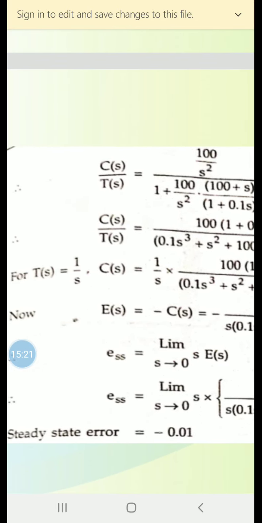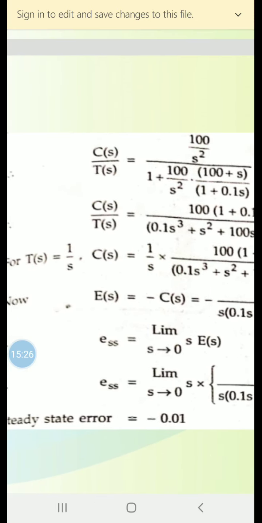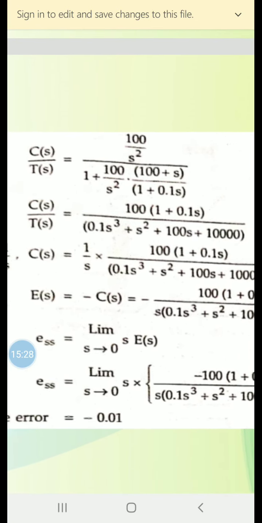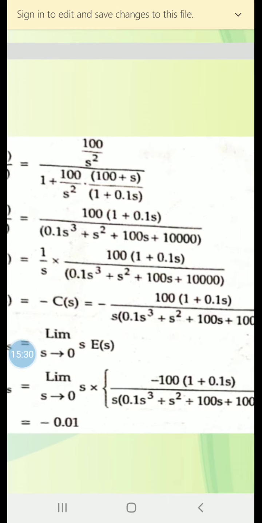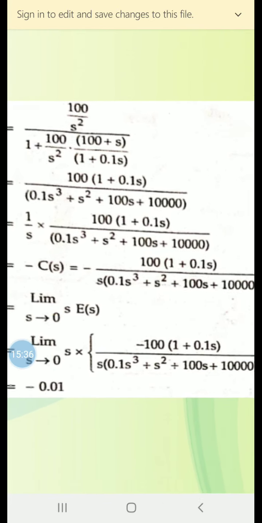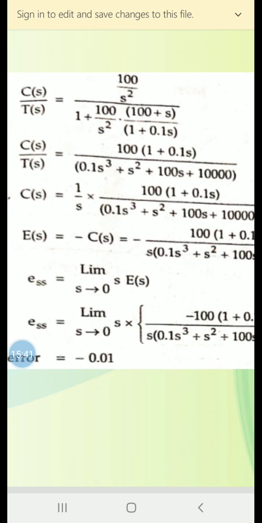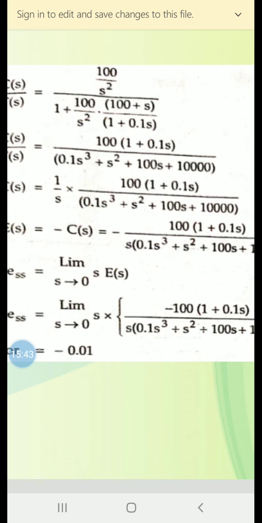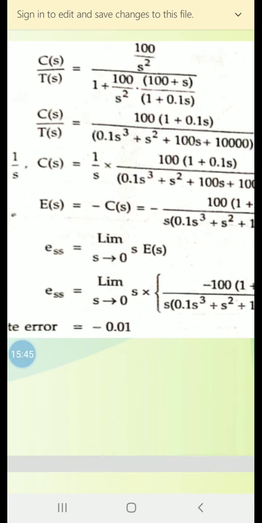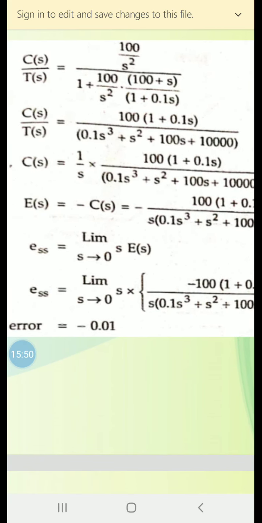So E of s is equal to minus C of s, which is equal to minus 100 into 1 plus 0.1s by s into 0.1s cube plus s square plus 100s plus 10,000. So ESS is equal to limit s tends to 0 of s E of s.